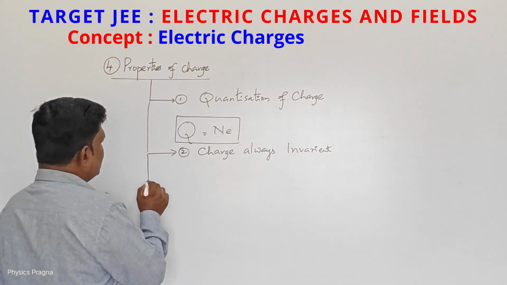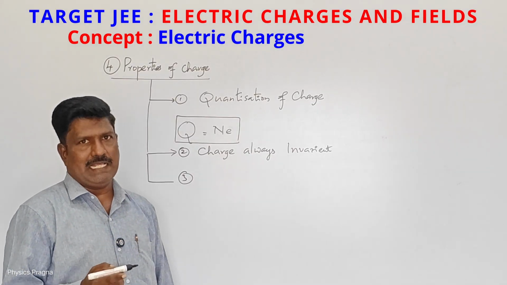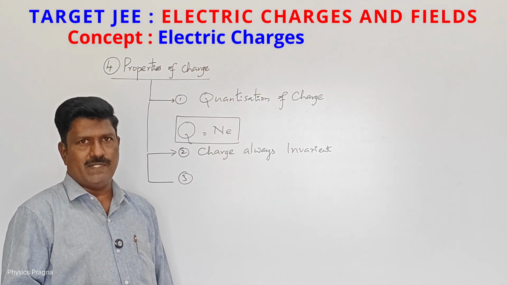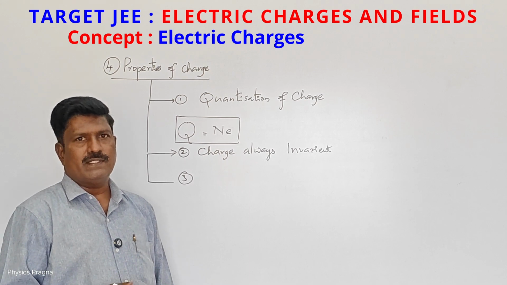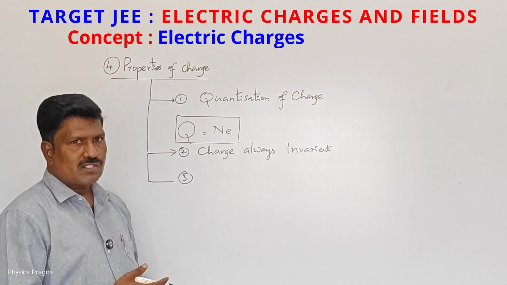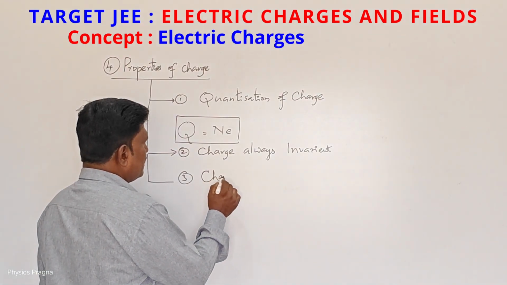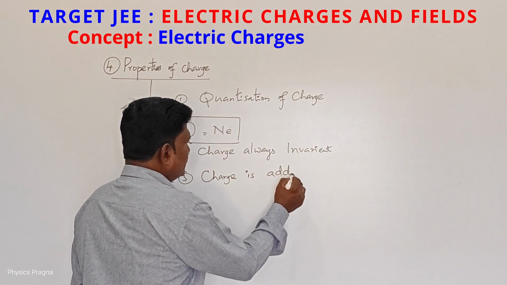The third point is, we already know that charge is a scalar. Scalar means only magnitude they are having, they are numbers. So easily we can add it. We need not worry about the direction. So that is called additive. So charge is additive.